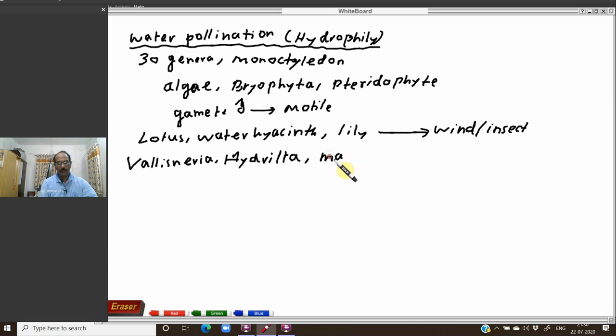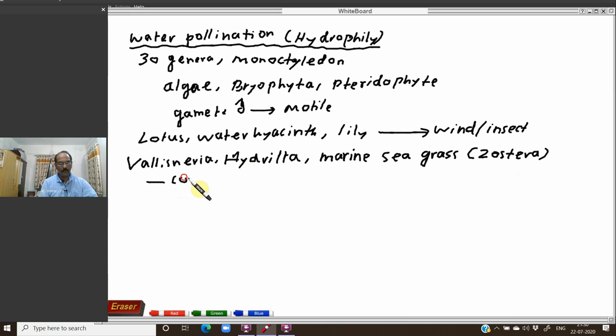In Vallisneria, Hydrilla, and marine seagrass or Zostera, the pollination depends totally on the aquatic medium.